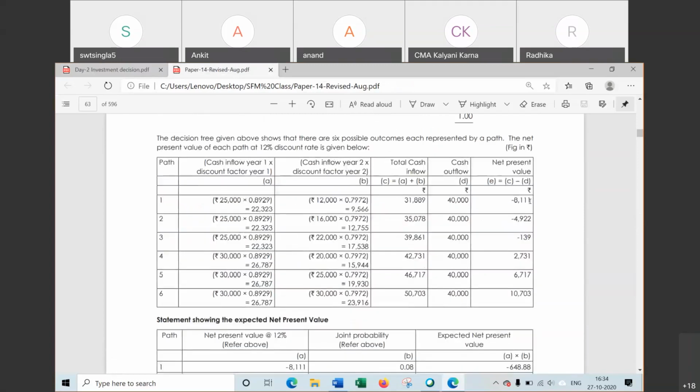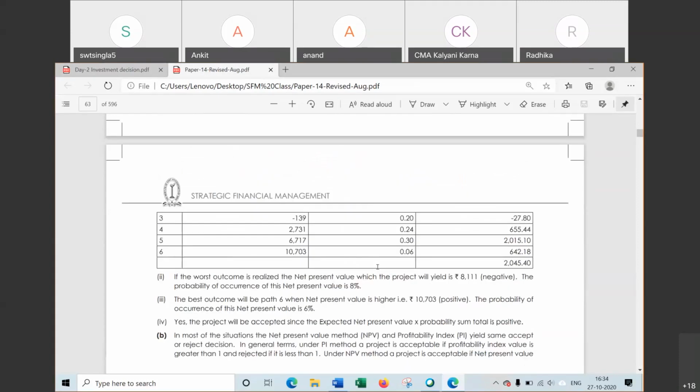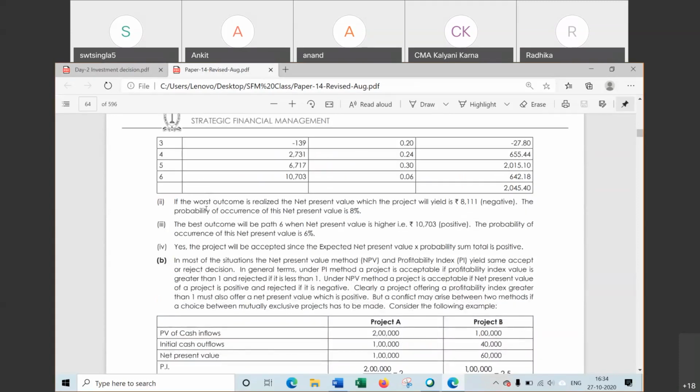On the basis of NPV, what is the worst outcome? That is the worst NPV, 8111. This is the lowest value. So when the worst outcome is realized, path 1 will be selected. That is path 1, worst outcome 8111. This is the worst outcome, and the worst outcome is for path 1, that is 8111.